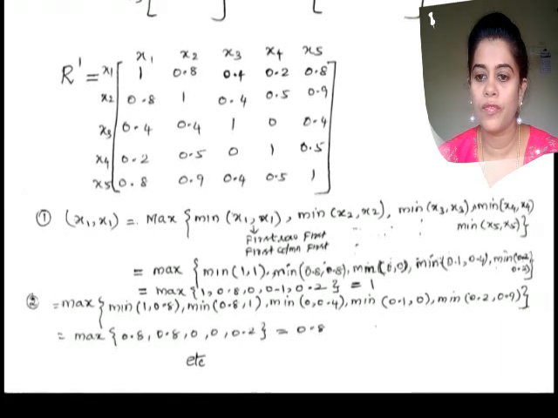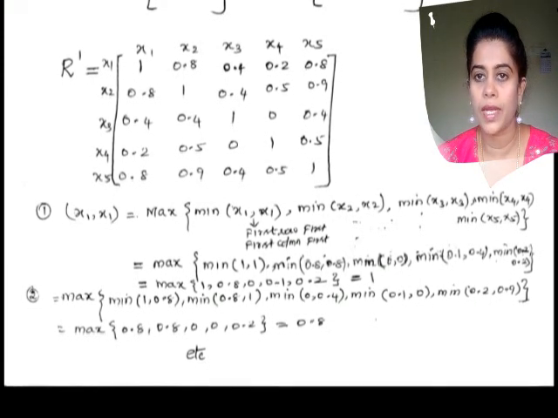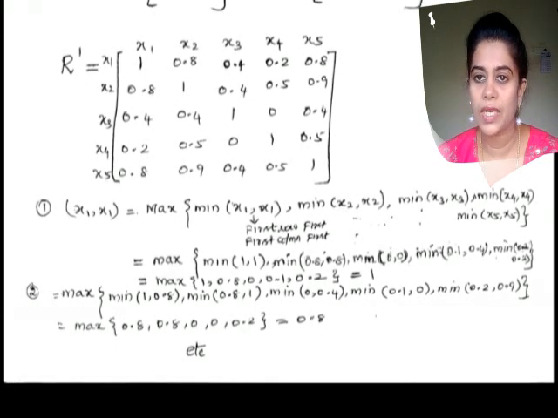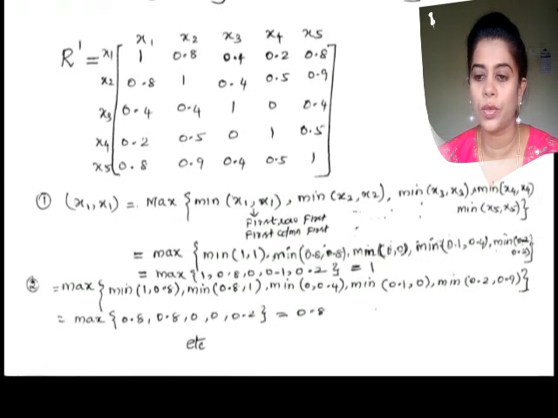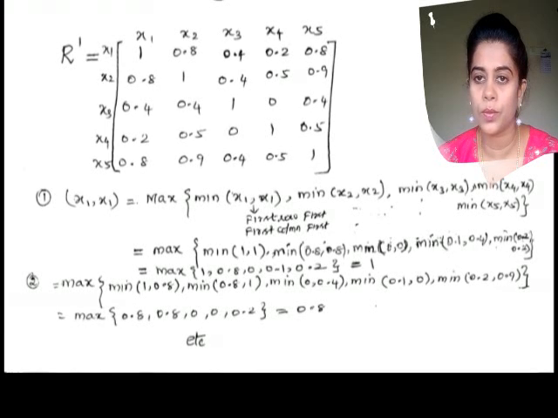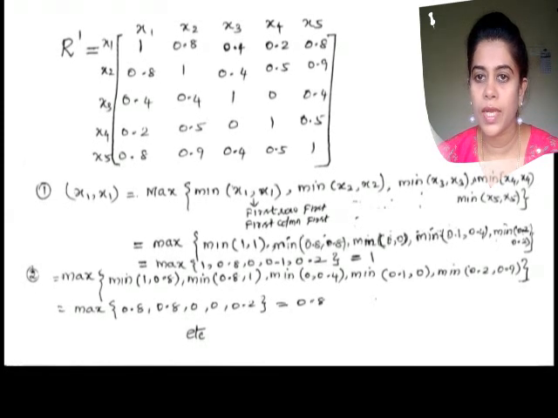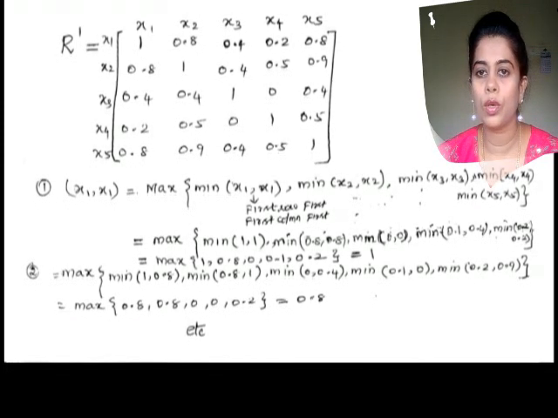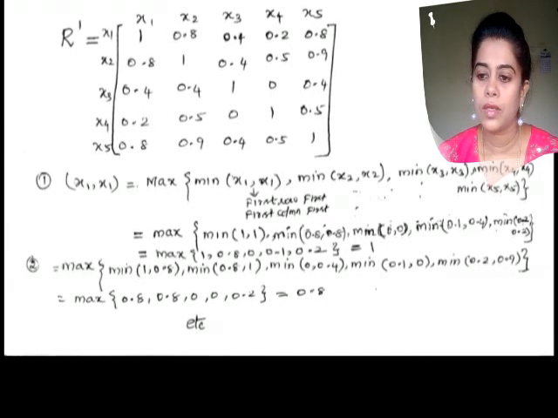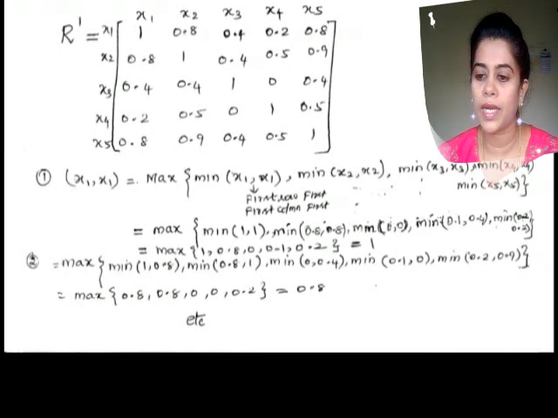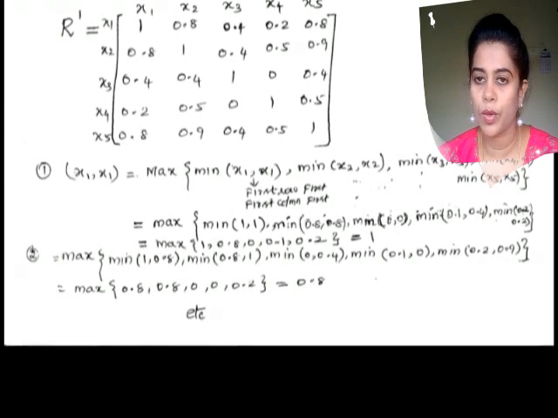Then the minimum of the fourth entry of the first row of the first matrix with the fourth entry of the second column of the second matrix, that is 0.1 and 0. Minimum of 0.1 and 0 is 0. Then the minimum of the fifth element of the first row of the first matrix with the fifth element of the second column of the second matrix, that is 0.2 and 0.9. Minimum of 0.2 and 0.9.